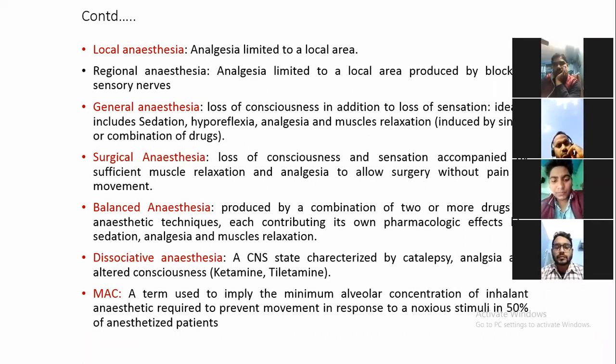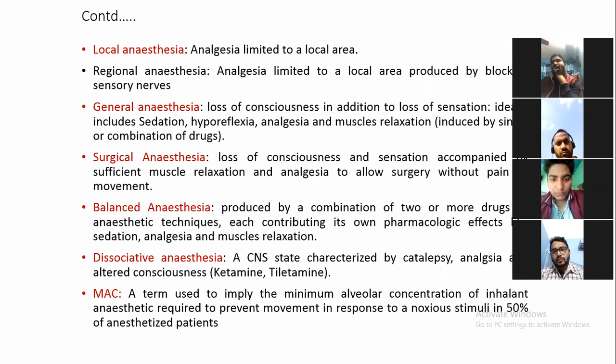Suppose you are going to remove the tail, docking. Our basic aim is to prevent bleeding, so you put a tourniquet, and over there we deposit local anesthetic. So analgesia of a limited part is known as local anesthesia.